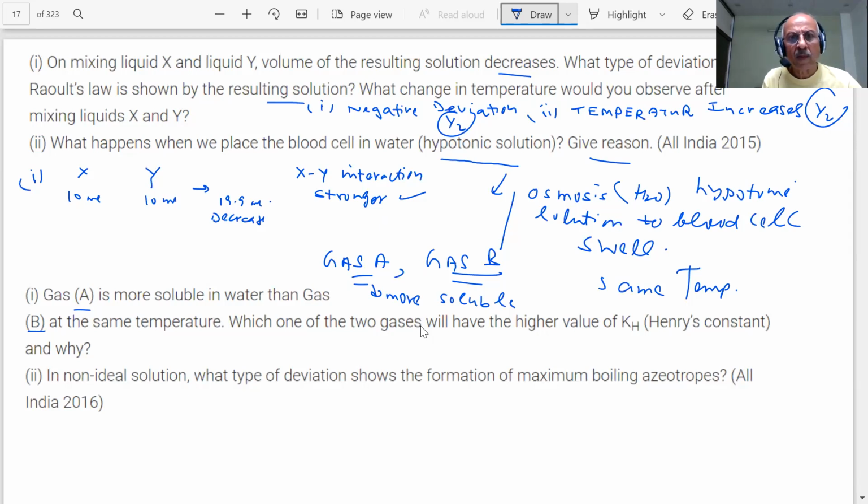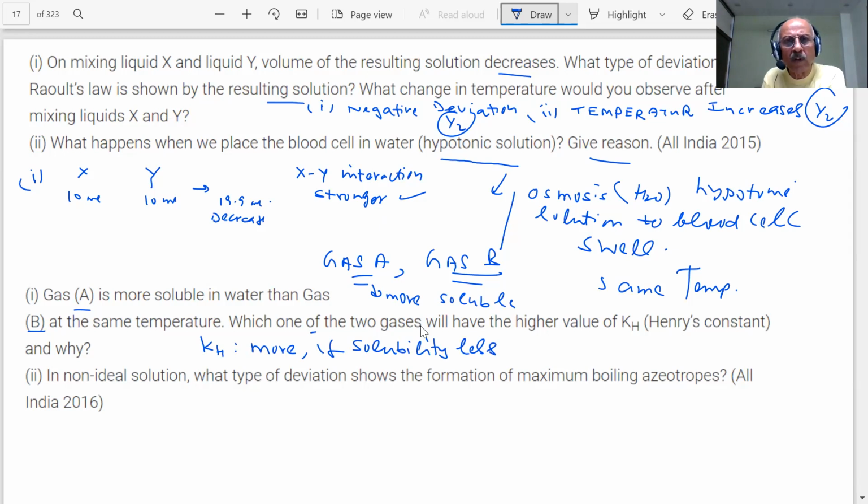Gas B will have a higher value of KH, because KH is more if the solubility is less. Okay? Yes, sir.